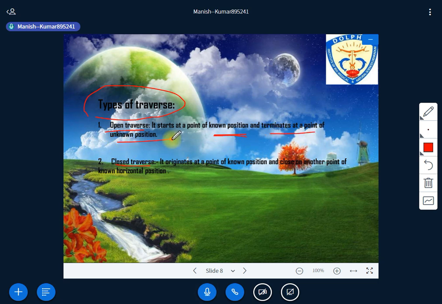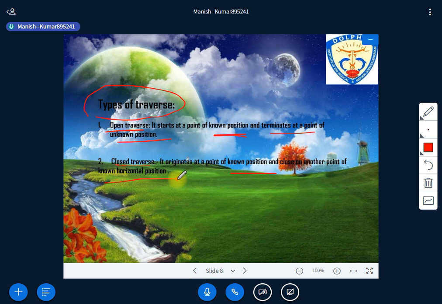An open traverse starts at a point of known position. It means when a station has been fixed, you start from it and stop anywhere, at an unknown position. A closed traverse starts from a known position and also closes at another point with known horizontal position.